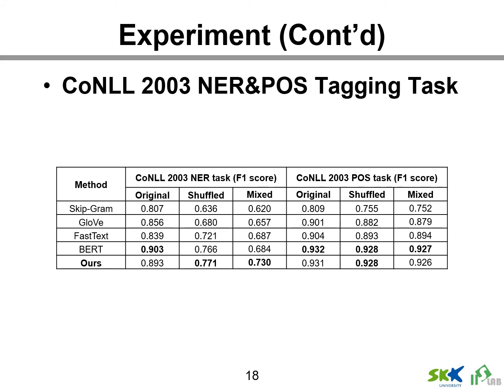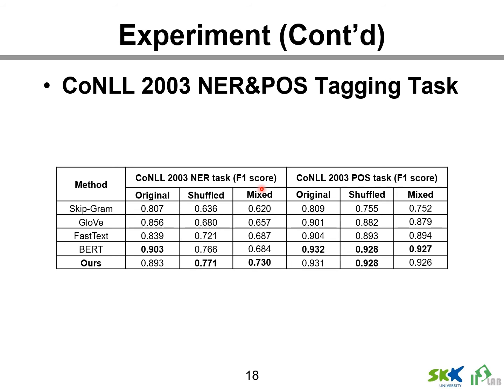This table represents the results of the named entity recognition and part-of-speech tagging tasks for CoNLL 2003. Original refers to the original data, and shuffled contains 60% of words generated by shuffling, and mixed replaces the words corresponding to location names with a mixture of two words.